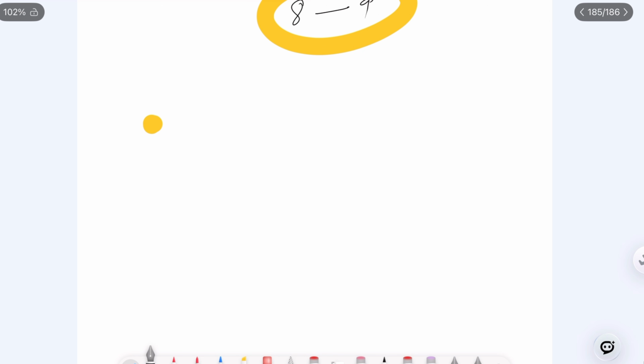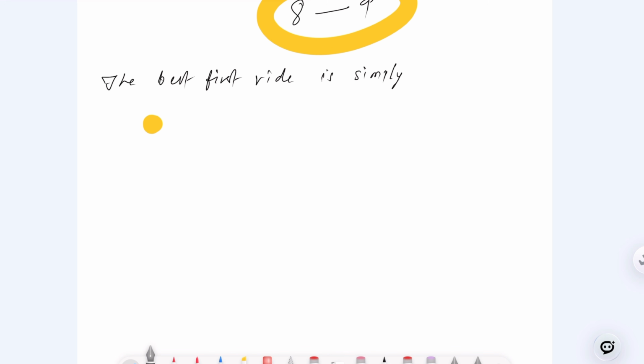So what we can say is, the best first ride is simply the one that finishes earliest.